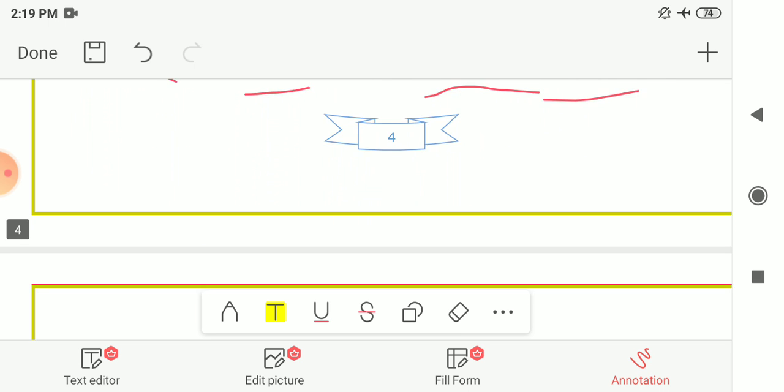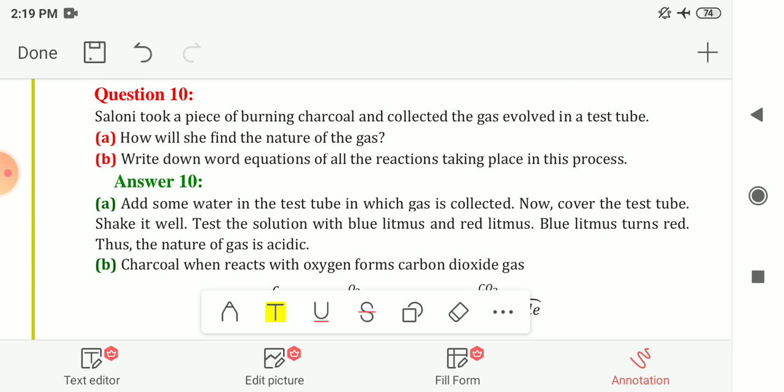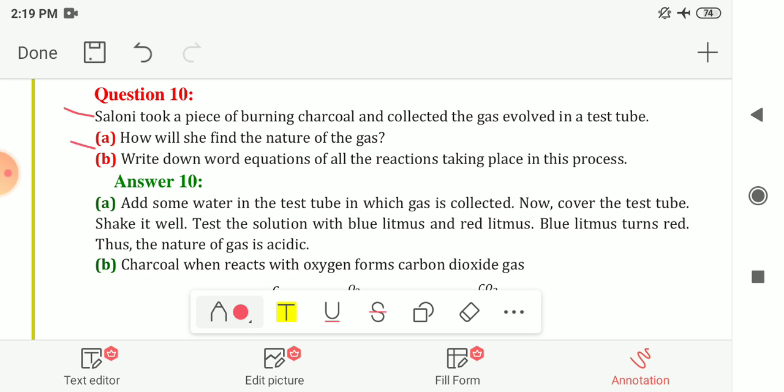Next, question number 10: Saloni took a piece of burning charcoal and collected the gas evolved in a test tube. First, how will she find the nature of the gas which is released when she burns the charcoal, and write down the word equation of all the reactions taking place in this process.